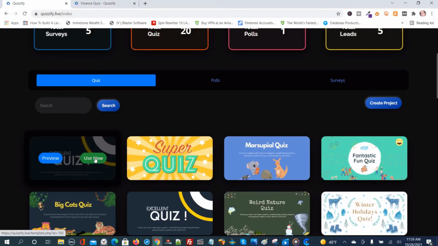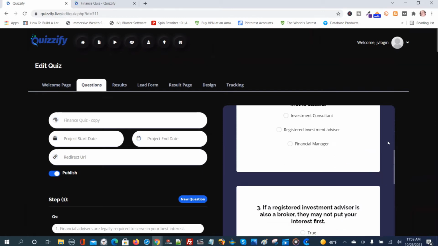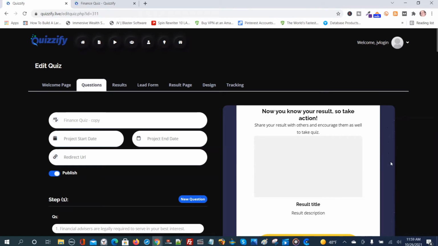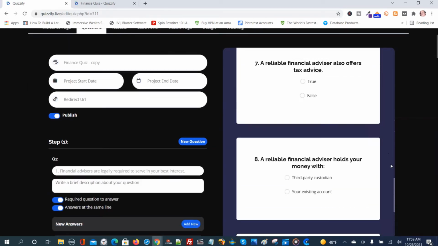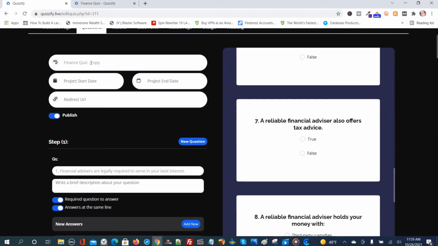You can edit these by pushing this button here where it says use now. You got a preview section over here to preview the quiz. And over here, you can edit this. All this is completely editable.